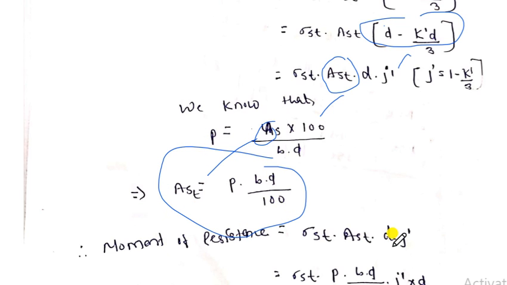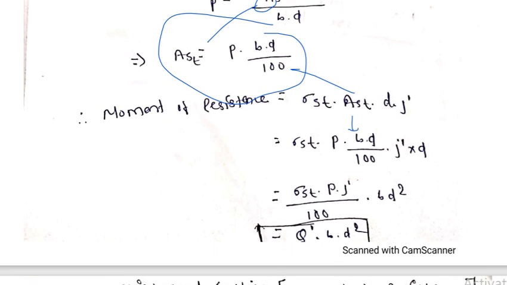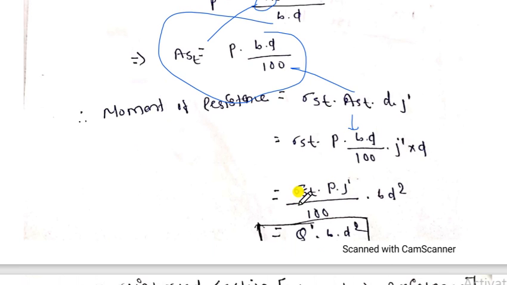So the moment of resistance can ultimately be written as sigma st into Ast into d into j dash. Substituting the value of Ast as P into B into D by 100, we can write it as sigma st P into j dash by 100 into B D square, and this whole coefficient can be written as Q. So it is Q into B D square. This is the moment of resistance for the under reinforced sections.